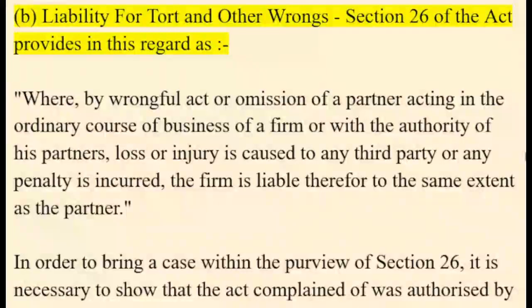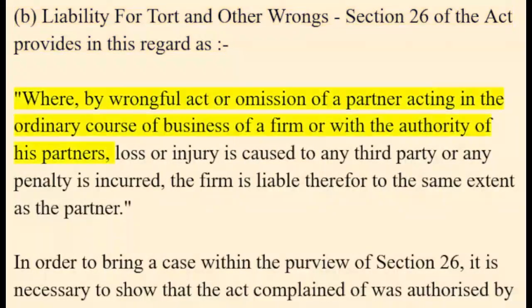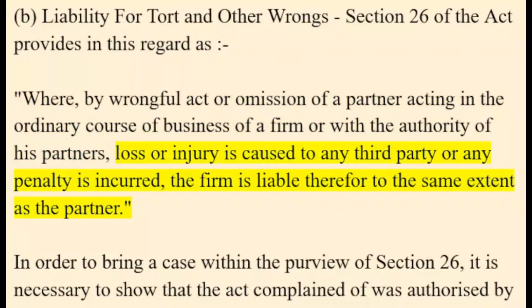B. Liability for tort and other wrongs. Section 26 of the Act provides in this regard that where, by the wrongful act or omission of a partner acting in the ordinary course of business of a firm or with the authority of his partners, loss or injury is caused to any third party or any penalty is incurred, the firm is liable therefor to the same extent as the partner.